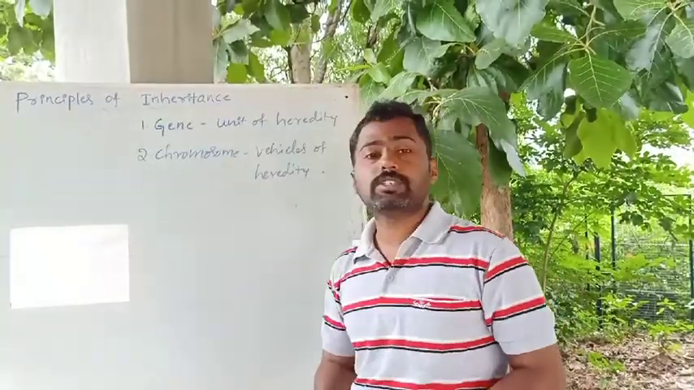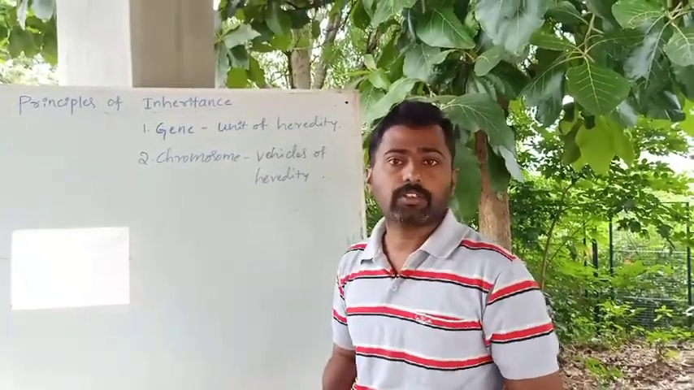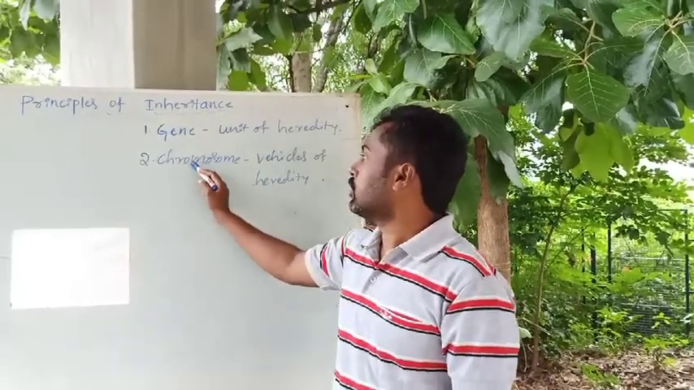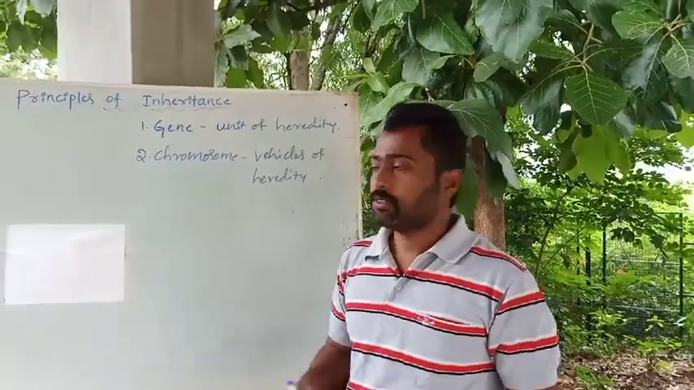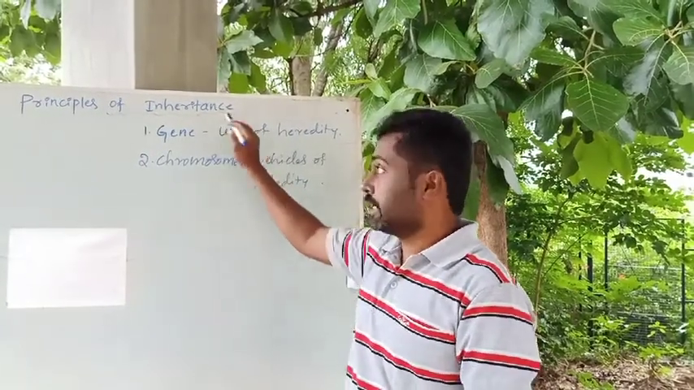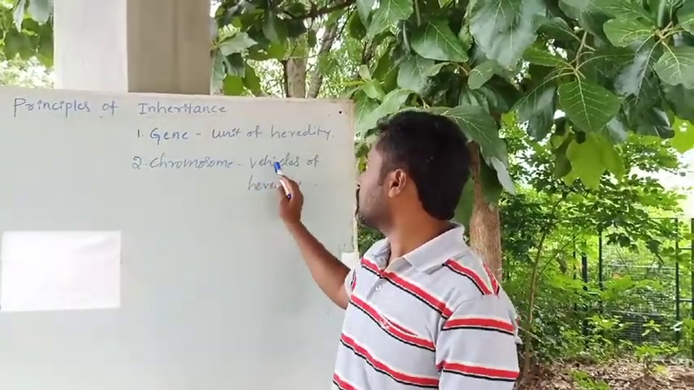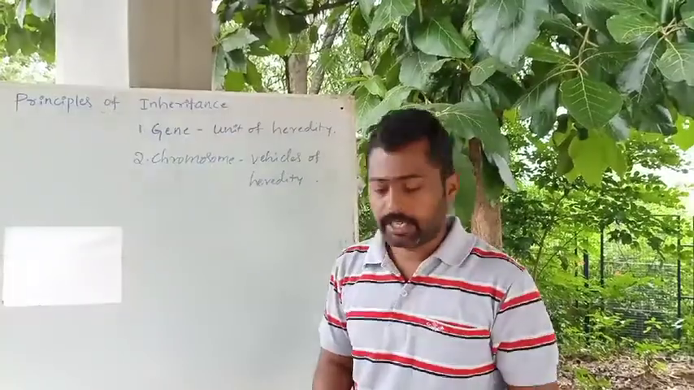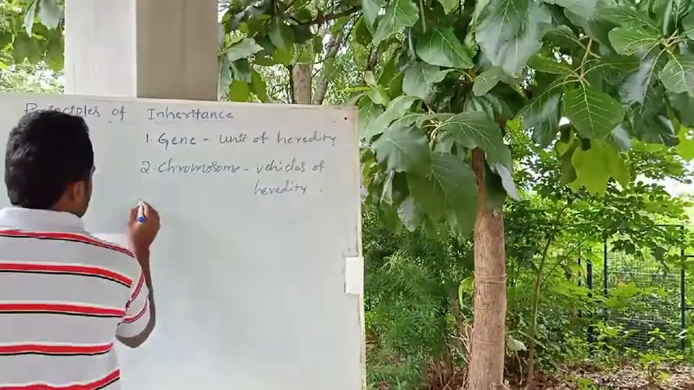The rod-shaped structures found in all eukaryotic nucleus. Okay, so chroma means color, soma means bodies. So in genetics, we consider chromosomes as vehicles of heredity. Okay, then alleles.